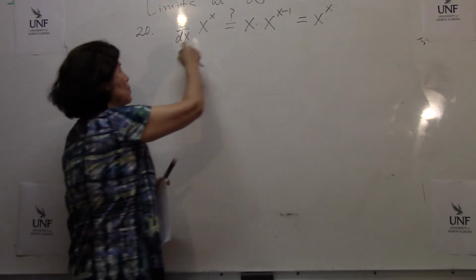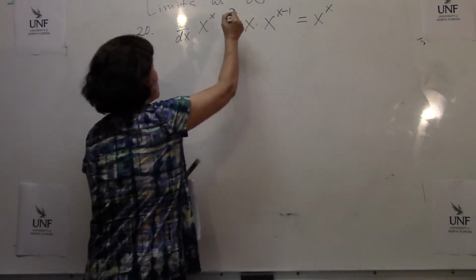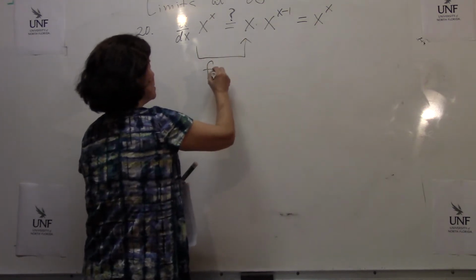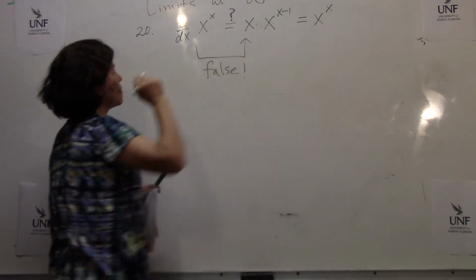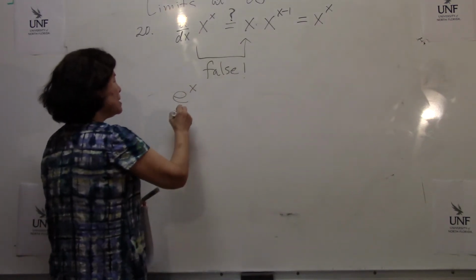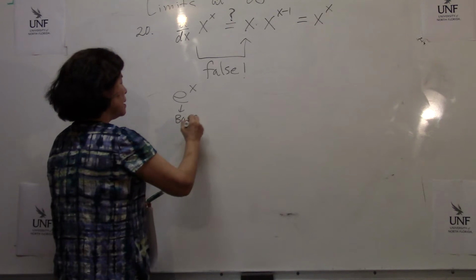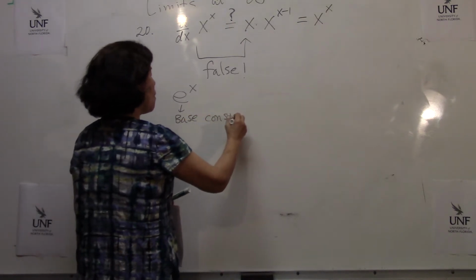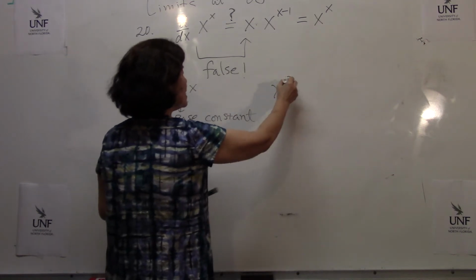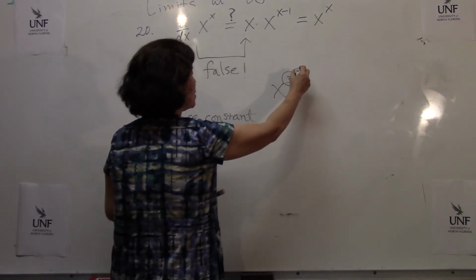Well, the question mark is the very first step. We cannot differentiate as is. This is false. We can differentiate like e to the x, where the base is constant. Or you can differentiate x to the third power, where the exponent is constant.